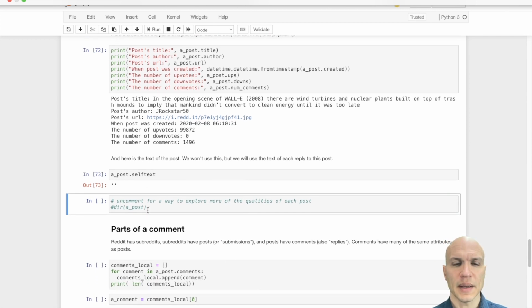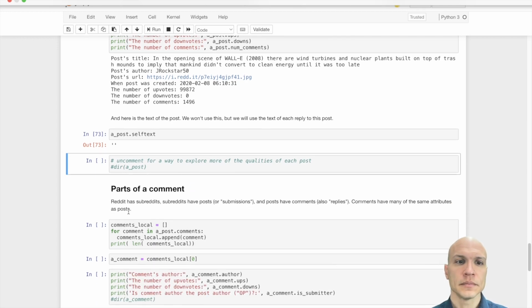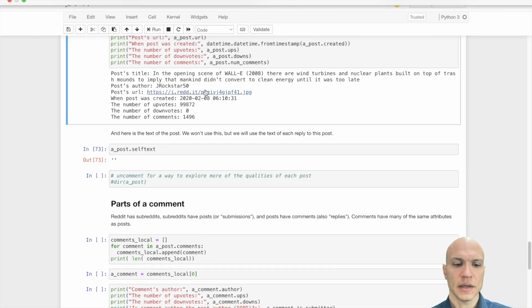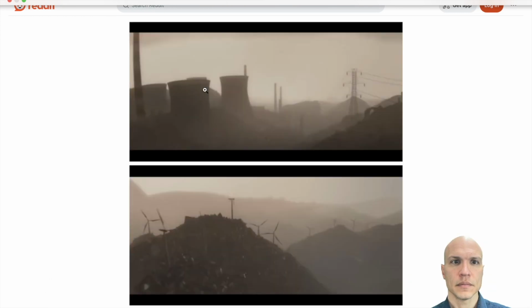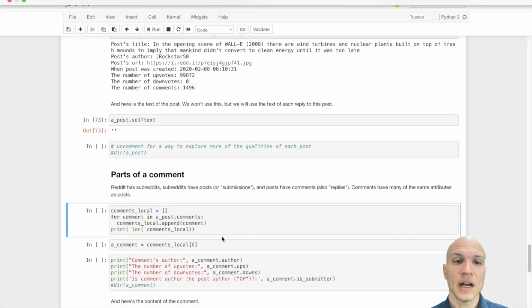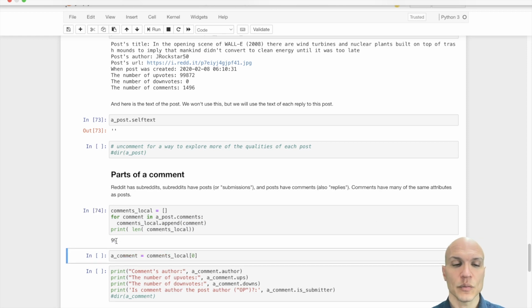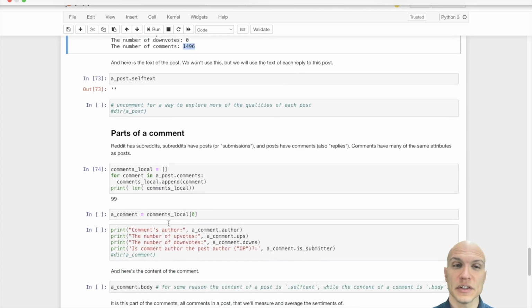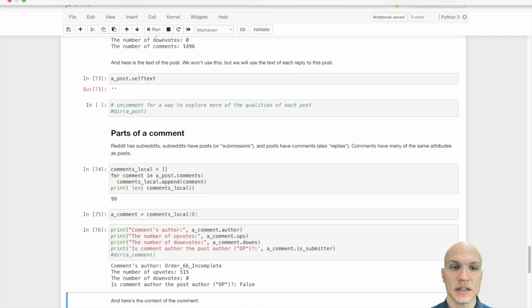We can get the content of the post, which happens to be empty because I think it was an image. We can confirm that. Yeah, the post content was an image, so it doesn't have any word content. Yet it had a lot of comments, and comments themselves we can pull down with this code. We put in post.comments, and we use the for loop to loop through all the comments and collect them. That's how we're able to get the most recent 100 of the almost 1,500 comments that were there.